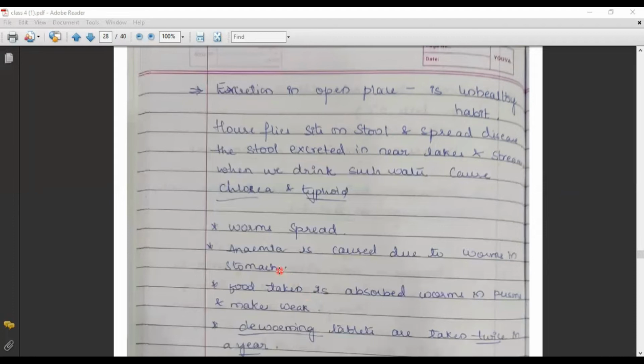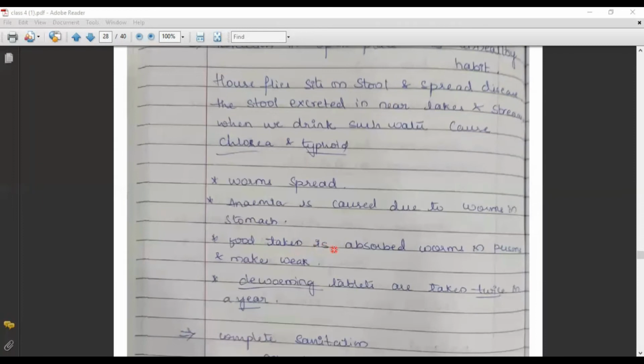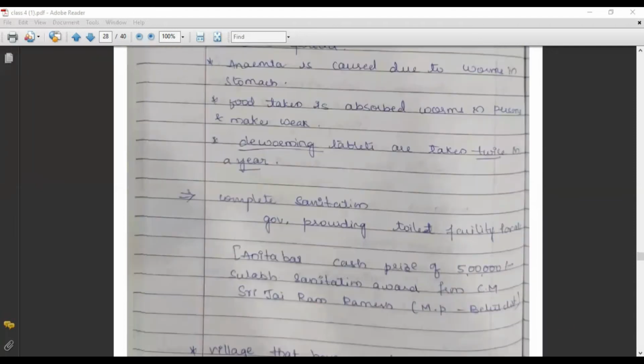Anemia, deficiency of iron, is caused due to the worms in the stomach. Food taken is absorbed by the worms in the person. So if a person has worms in his stomach, what we could observe is the person will be very, very weak. Why? Whatever food he is taking will be absorbed by the worms. So the deworming tablets are issued by the government in the PHCs. These deworming tablets must be taken twice in a year. So complete sanitation: the government is providing toilet facilities for all the people.